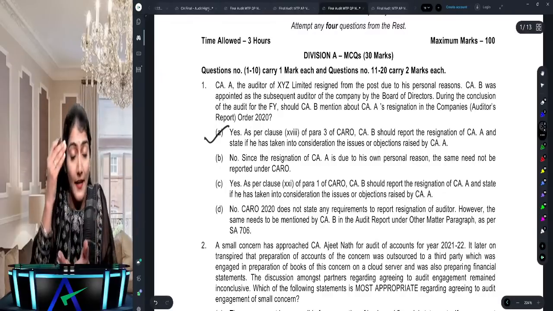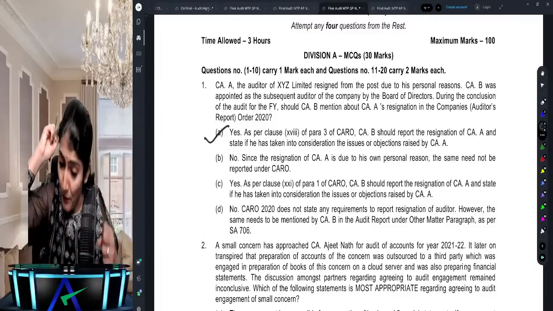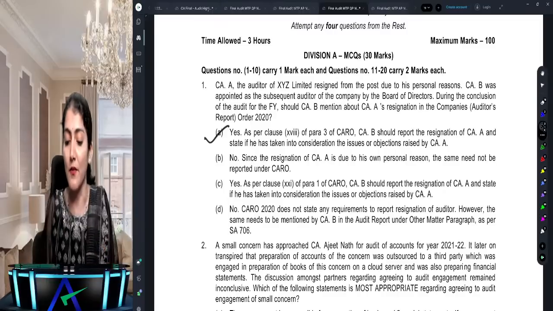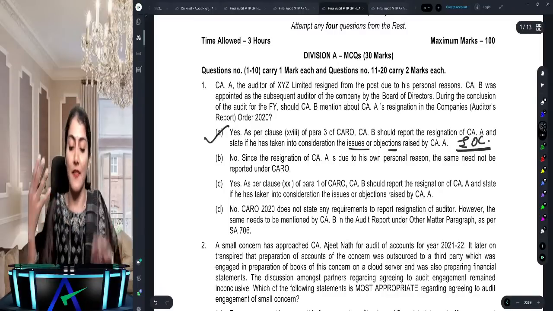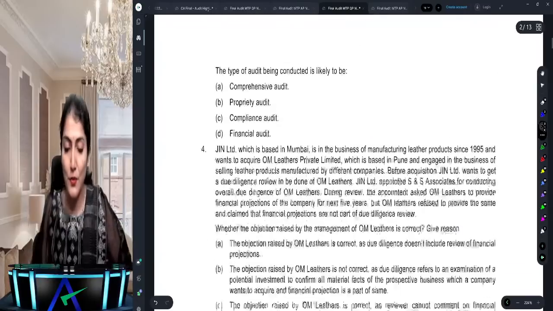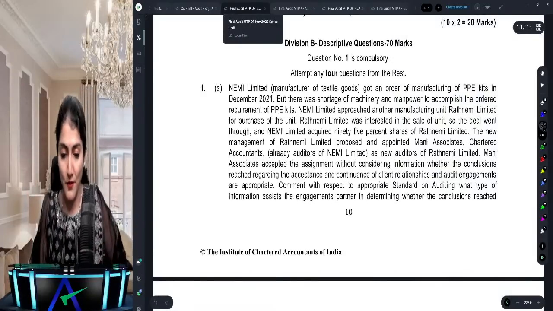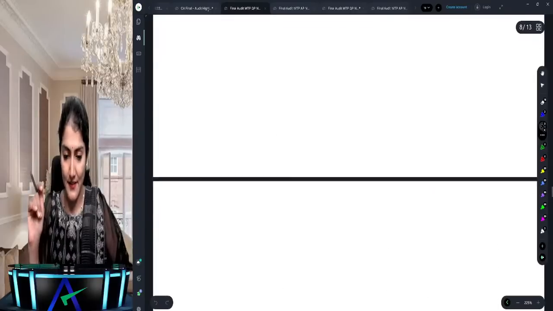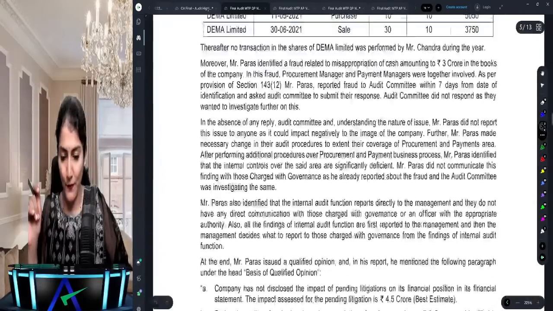As per clause 18 of para 3 of CARO 2020, CA B should report the resignation of CA A and should state if he has taken into consideration the issues, objections and concerns which have been raised by the outgoing auditor, right? Very good. Wait, let me search for that one question of CARO and then we proceed further.